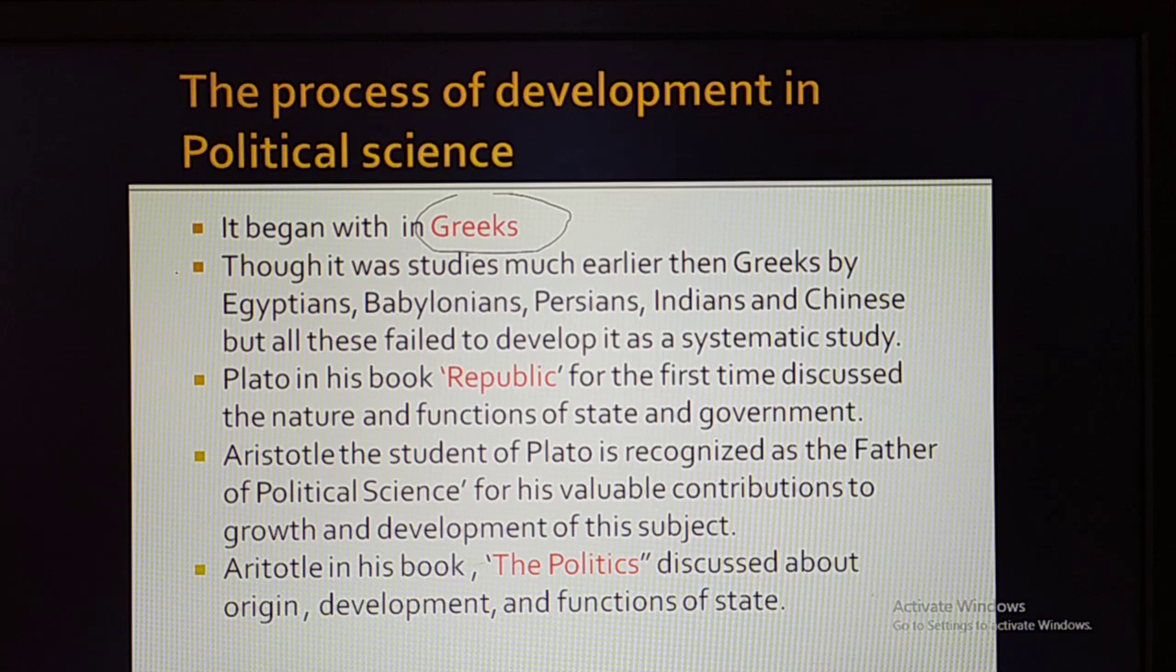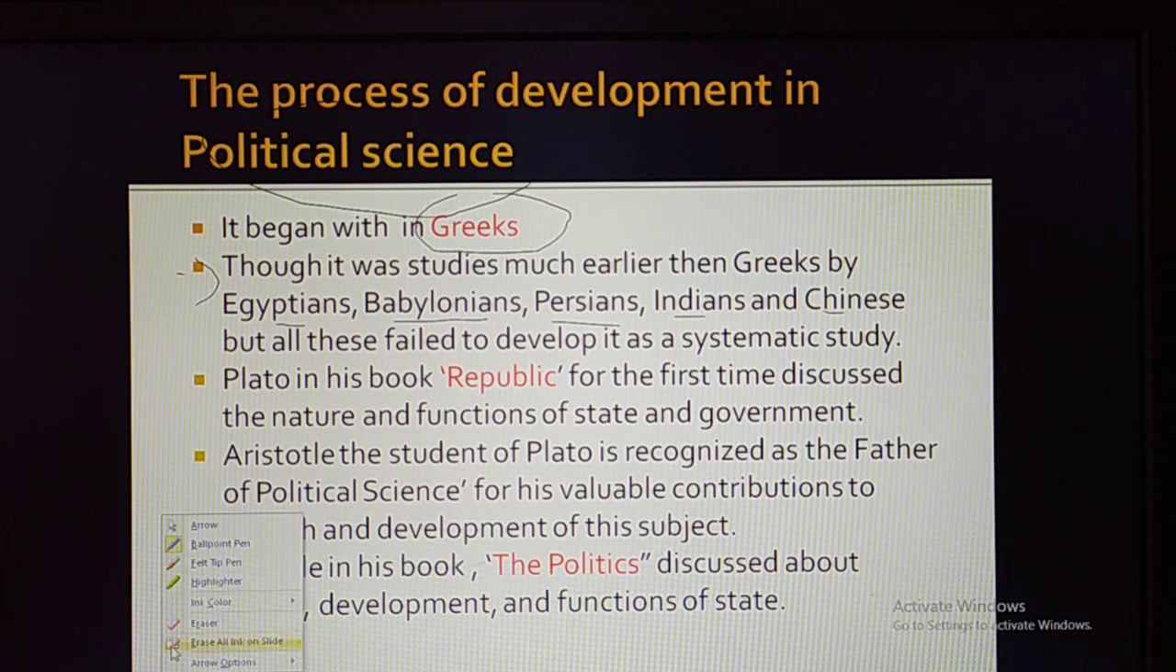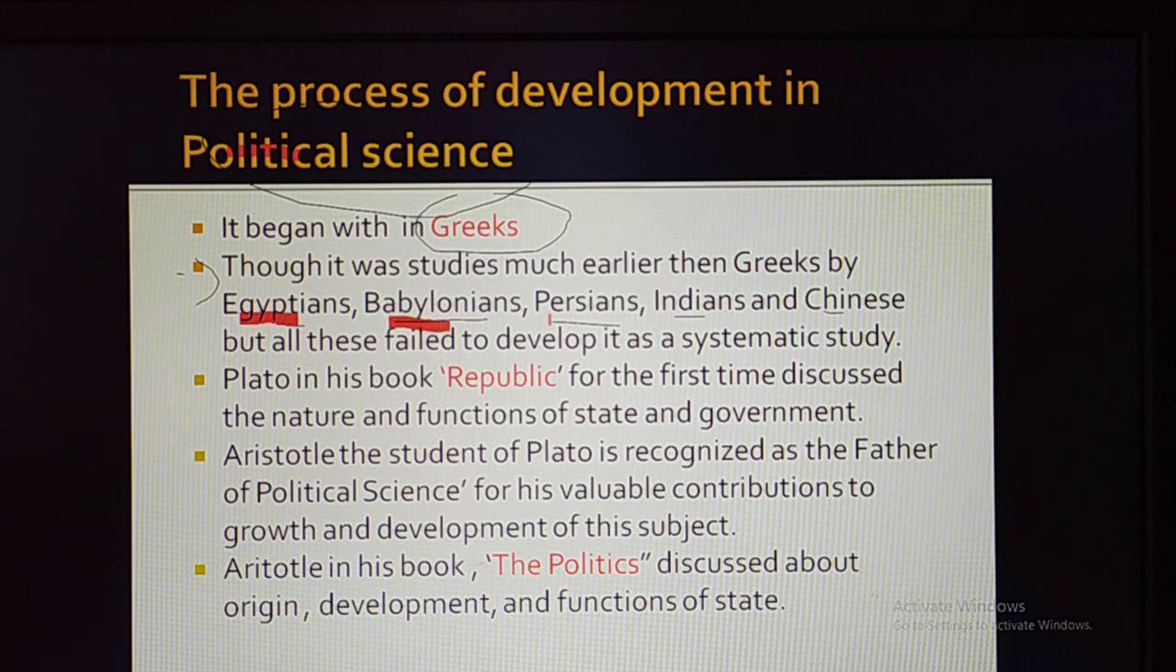And remember one more thing that we should focus on, the second point. Though political science was studied much earlier than the Greeks by Egyptian, Babylonian, Persian, Indian and even Chinese people, these people, even Indian people, started to study political science much earlier than the Greeks. So political science was studied by many people. It was started for the first time by the Greeks, but before the Greeks it was also studied by Egyptian, Babylonian, Persian, Indian and Chinese people.